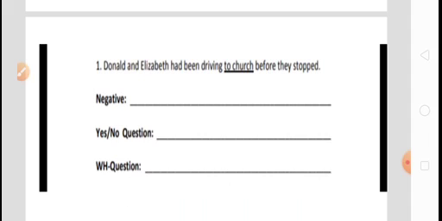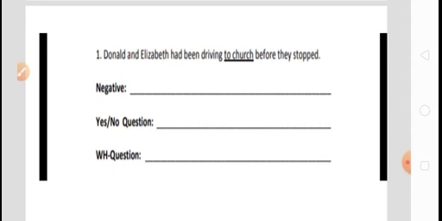Now move to the exercises. We will do all these things, then it will be better for us to understand. Donald and Elizabeth had been driving to church before they stopped. Make it into negative. What will it be in negative form? Donald and Elizabeth had not been.